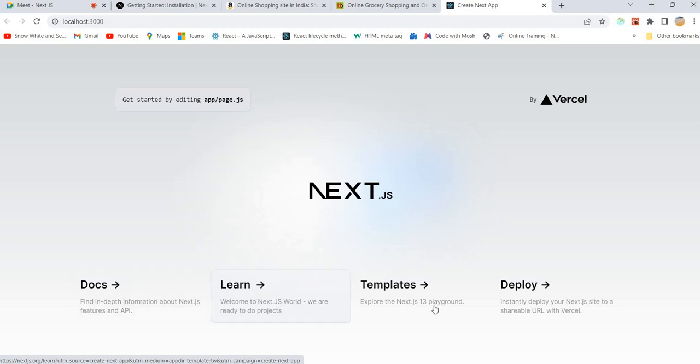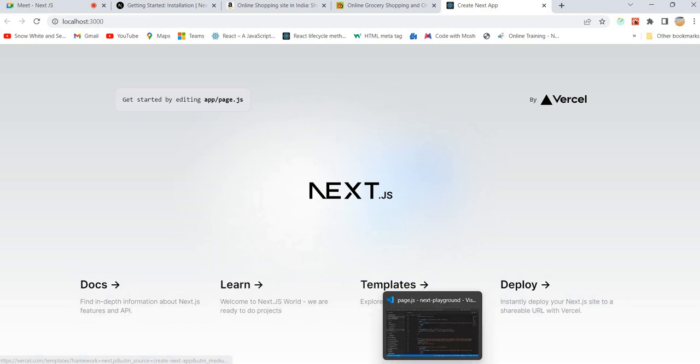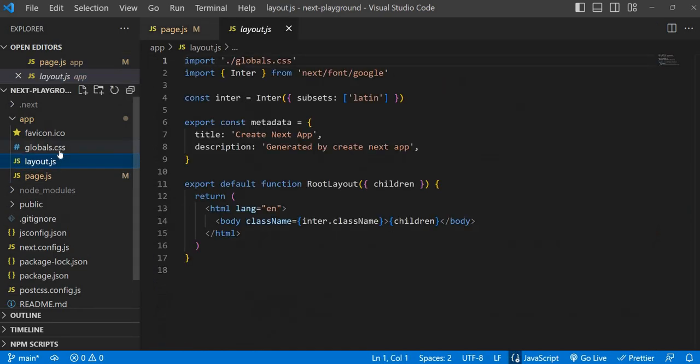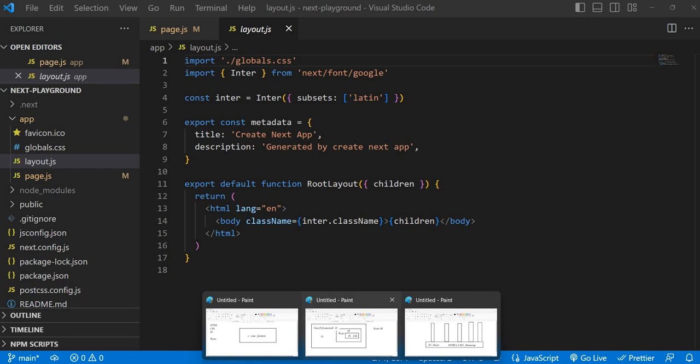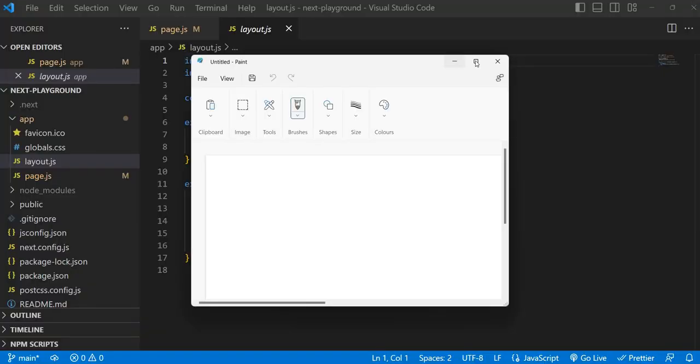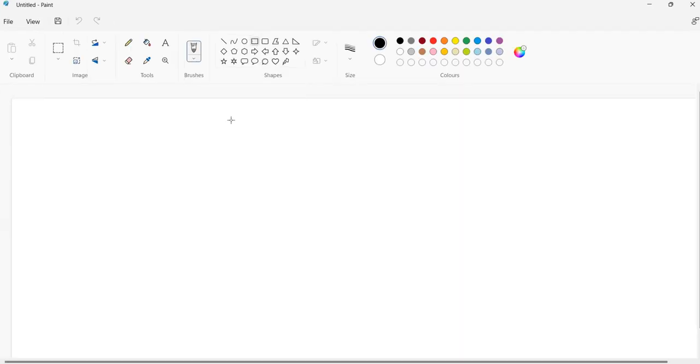The font styles and other things are something different, don't worry. This is coming from page.js, and here you see layout.js. This is the layout for our application. So what is the layout? Whenever you start constructing a house, first you take the layout.